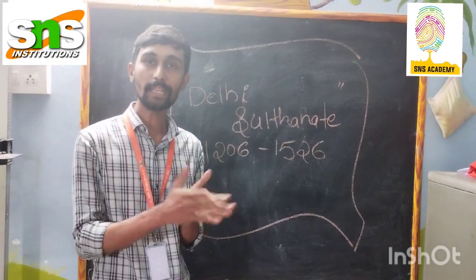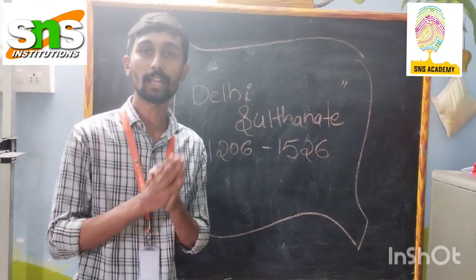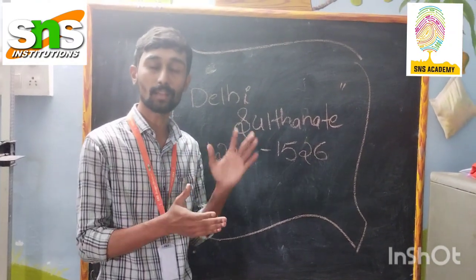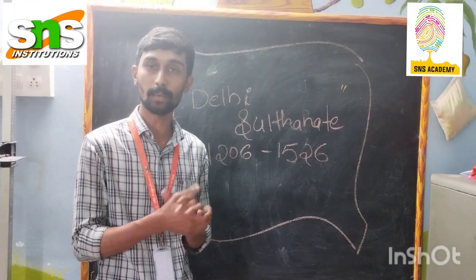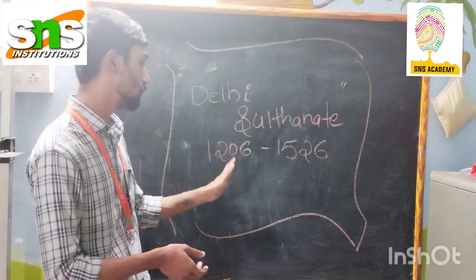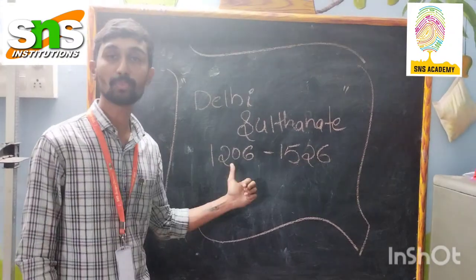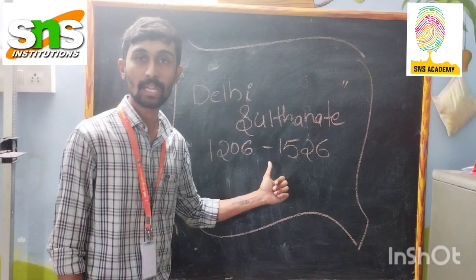Primarily the Delhi Sultanate consisted of Islamic dynasties, and all the rulers of the Delhi Sultanate were Muslims. The Delhi Sultanate lasted from the year 1206 to 1526. These are the important years in the history of the Delhi Sultanate.